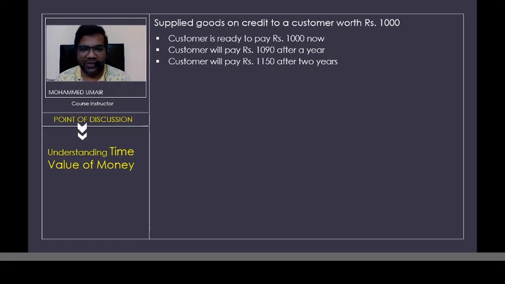Option number one, the customer is willing to pay right away, immediately, and if the customer pays, of course, you'll get back your 1,000 now. Option 2, the customer will pay 1,090 rupees after a duration of 1 year. Or option 3, the customer will pay you 1,150 after a duration of 2 years. Now, of course, this is a very easy scenario for you to come to a conclusion, but we have to discuss this scenario from a broader perspective by taking into account the time value of money, right?